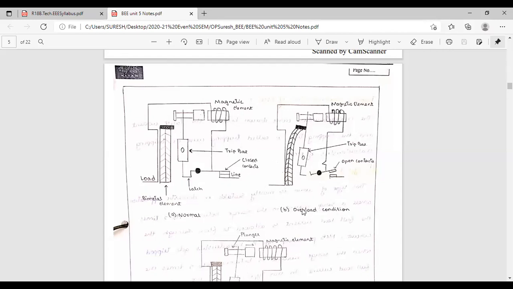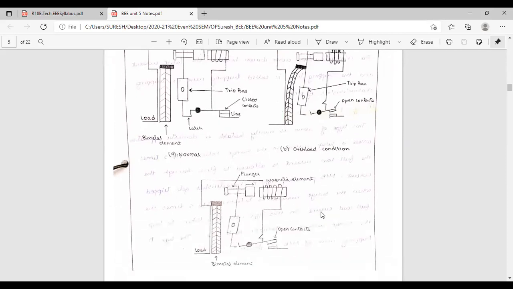Now during overload condition, this bimetallic strip is heated and it is attracting this piece. So it is pulling this contact. Now the movable contact is open. Why is the movable contact open? Due to overload current, this bimetallic strip is heated and it is attracting this one, opening the contacts during overload condition. This is due to thermal effect. Thermal means heating.